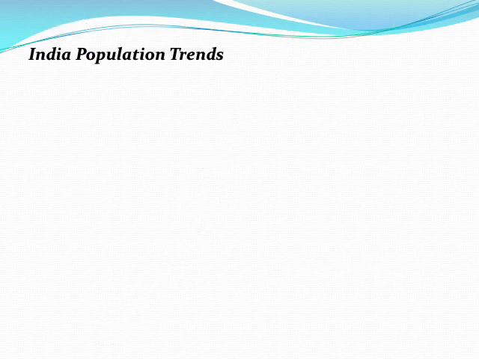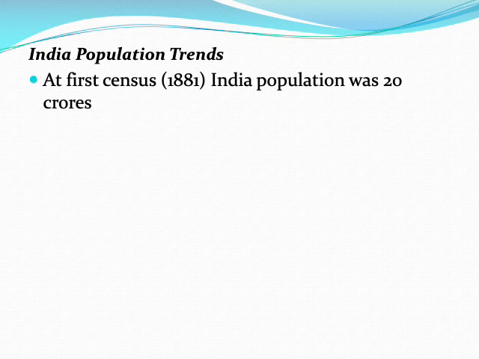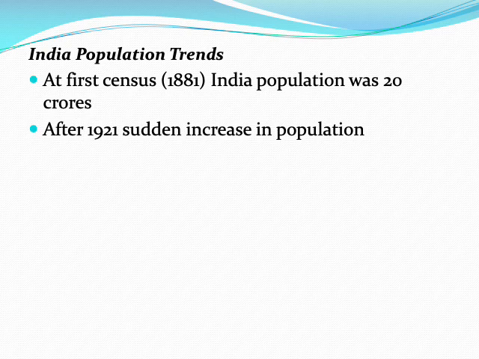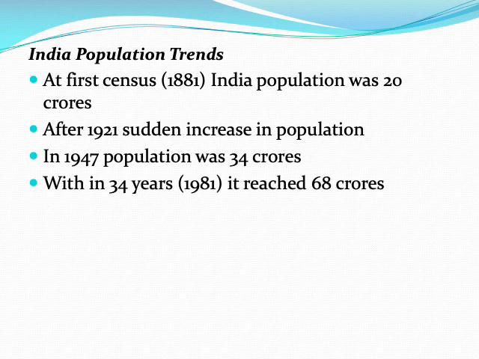Now the Indian population trends. At the first census, which was conducted in 1881, India's population was 20 crores. After 1921, there was a sudden increase in population. In 1947, population was 34 crores.